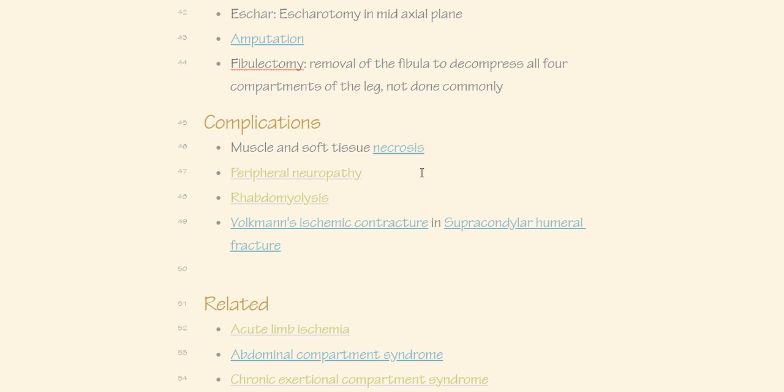Complication is basically related to the rhabdomyolysis and ischemic contractures. Okay, that is about compartment syndrome.